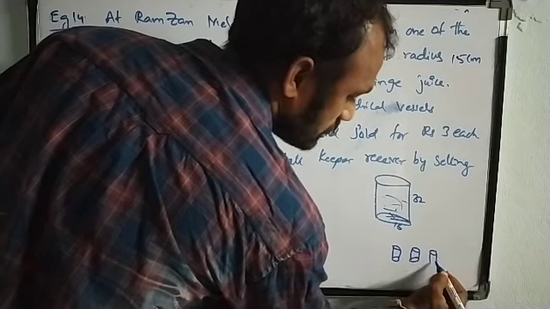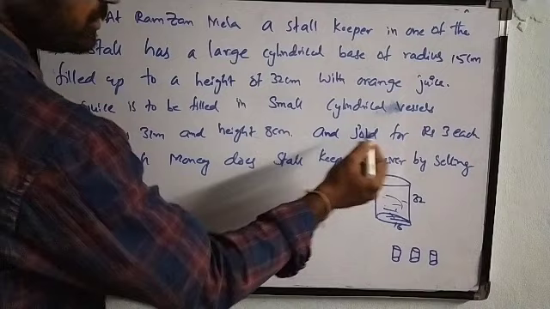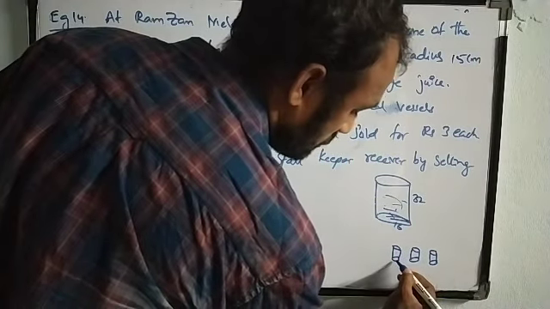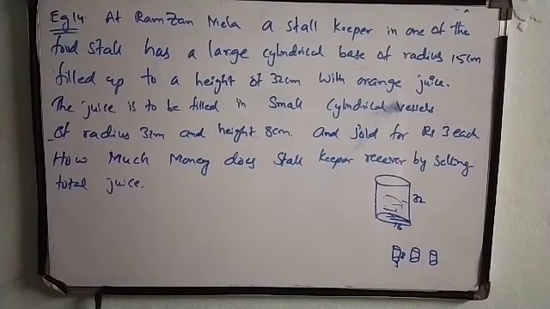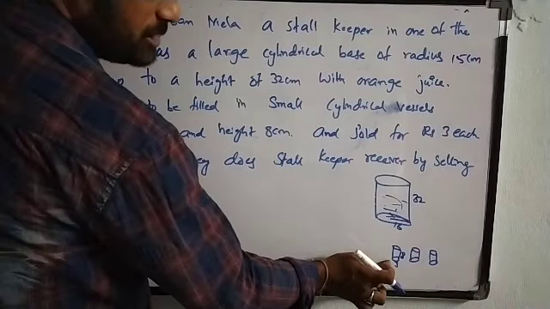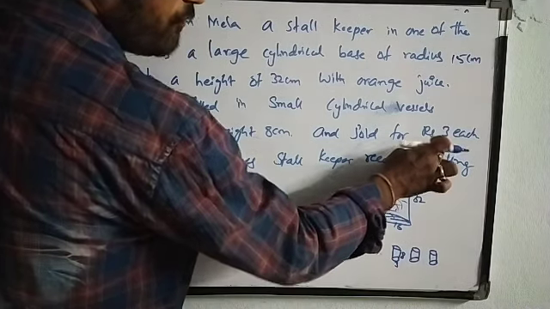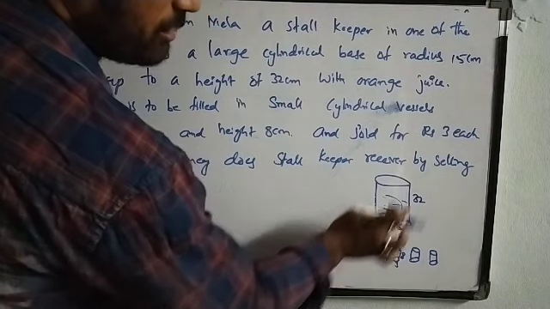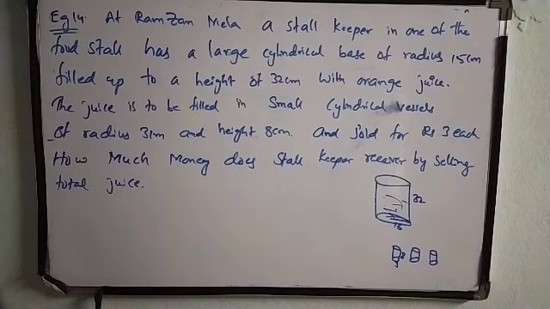So we don't know how many cylindrical vessels there are, but we are going to fill the small cylindrical vessels, which have a radius of 3 centimeter and a height of 8 centimeter. So radius is 3, height is 8, and we are selling each small cylindrical vessel of orange juice for rupees 3 each. So how much money is this stall keeper going to receive?